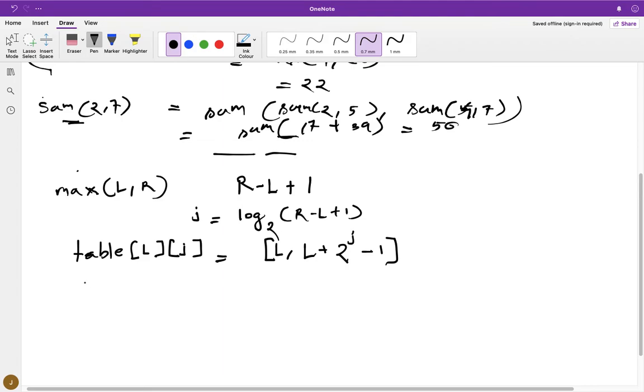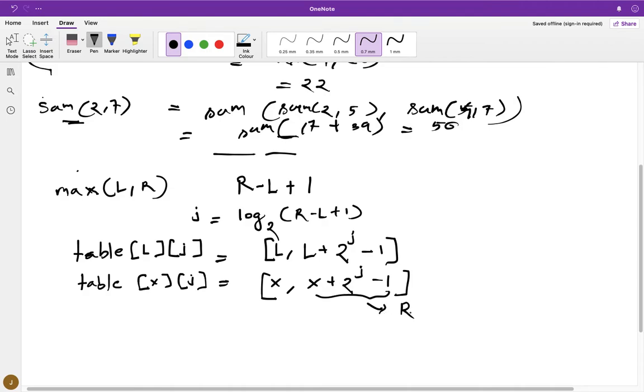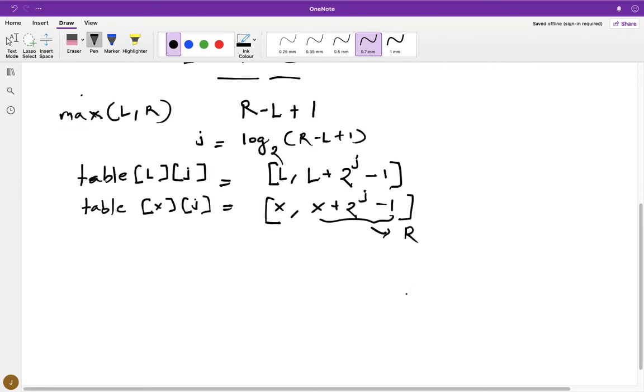And let's say there is some x for which this range ends at R. That means x plus 2 power j minus 1, if I consider this to be R, that means my x will be R plus 1 minus 2 power j.